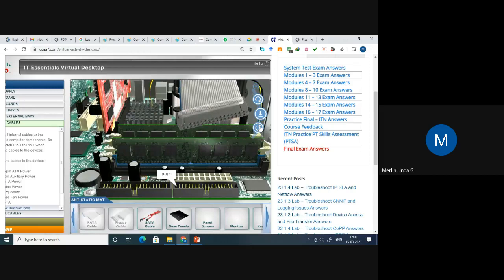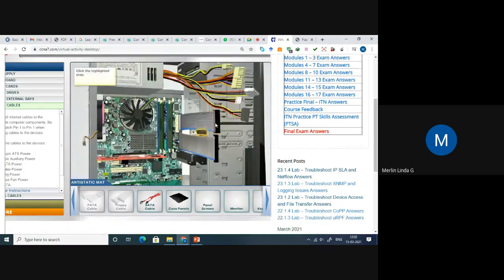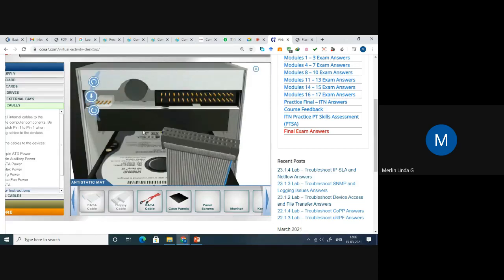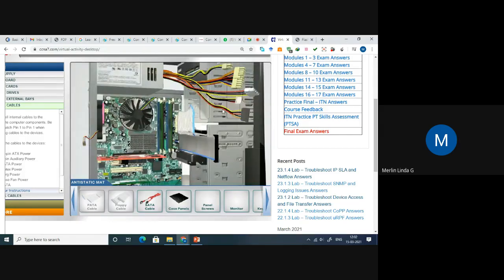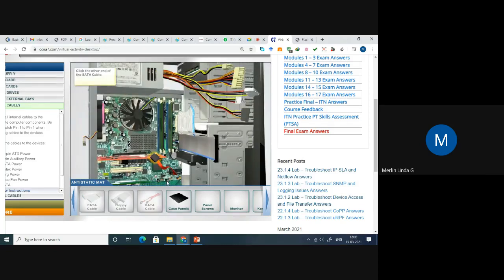Sometimes you have to do more rotations. So now I have to attach that cable. SATA cable. Rotate. Attaching. Then click this.